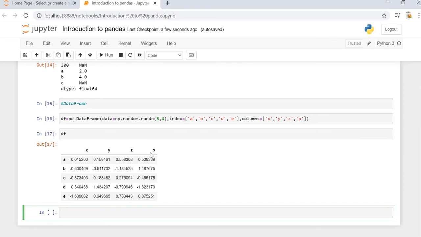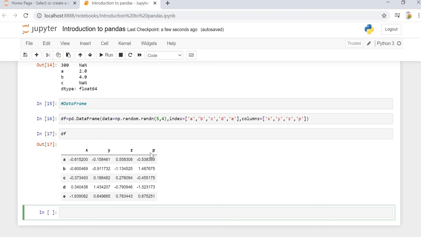A data frame is nothing but a collection of series. If we have 3 to 4 series and we collate them into one single tabular format, then it is called a data frame. But in that case, we need to understand that the indexes or the number of rows for each and every series should be the same. If not, then it will replace the value for which the data is not present with NaN.